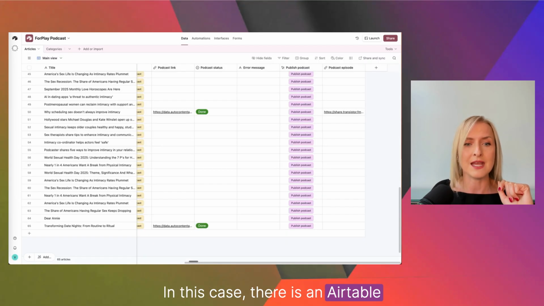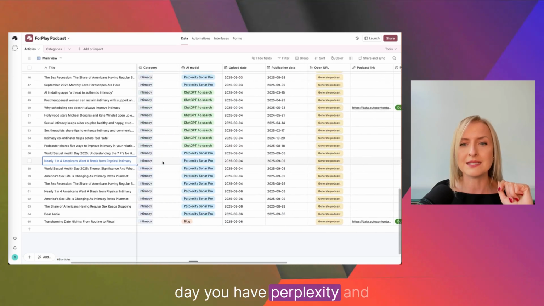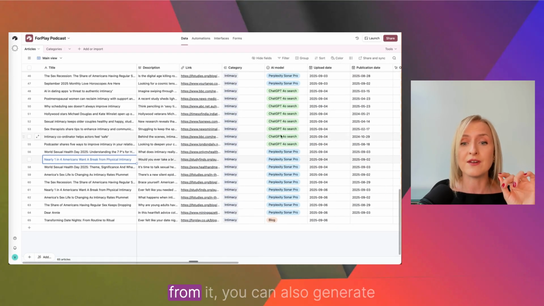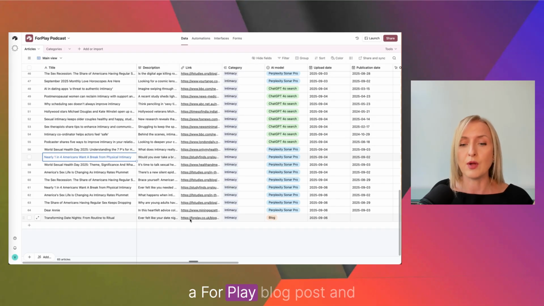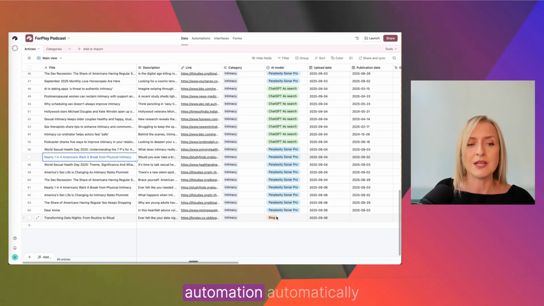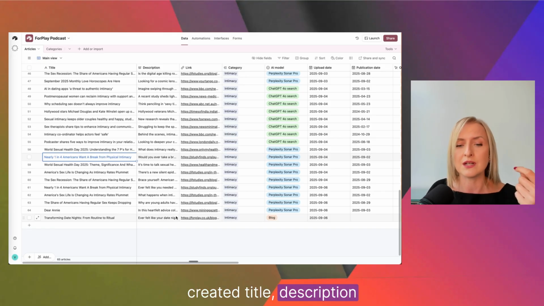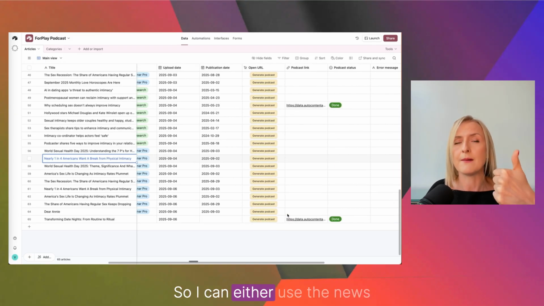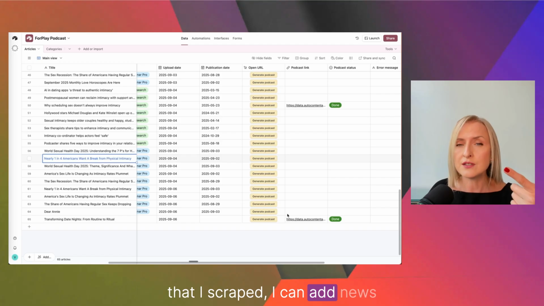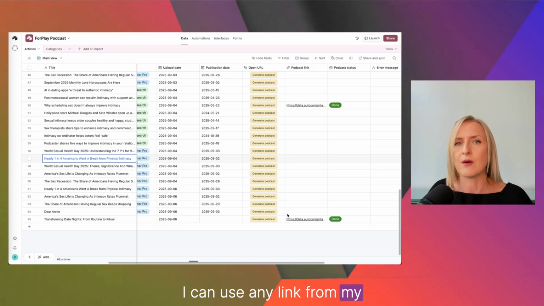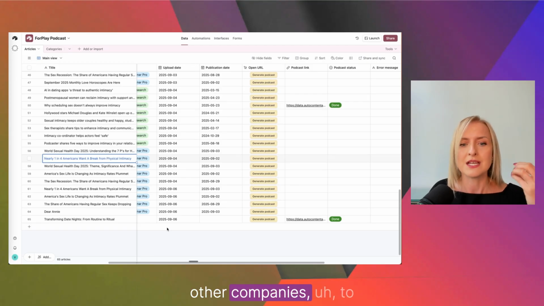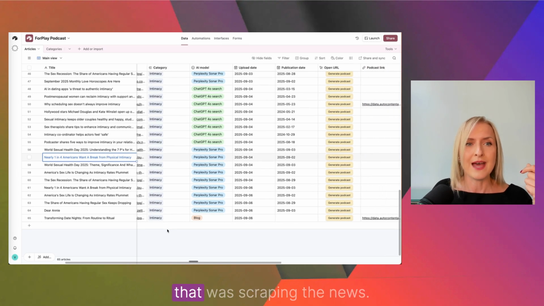In this case, there is an Airtable, and as you can see, every day you have Perplexity and a ChatGPT. But apart from it, you can also generate your own piece of news or use your blog post. Like in this case, I took a blog post and I put it as a source, and the automation automatically created title, description, and I can also use that as a source of my podcast. So I can either use the news that I scraped, I can add news that are not gated and the pieces of news that I like, and I can use any link from my website or website of other companies to generate a podcast. That was scraping the news.